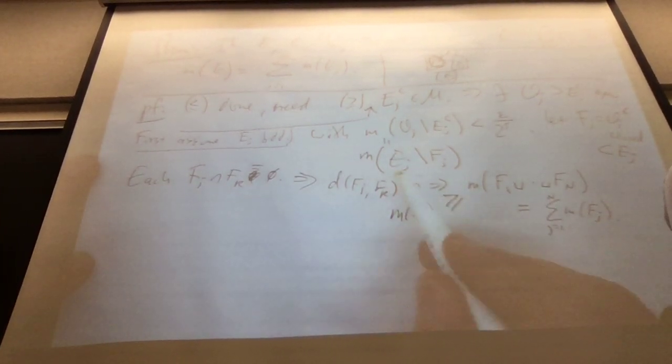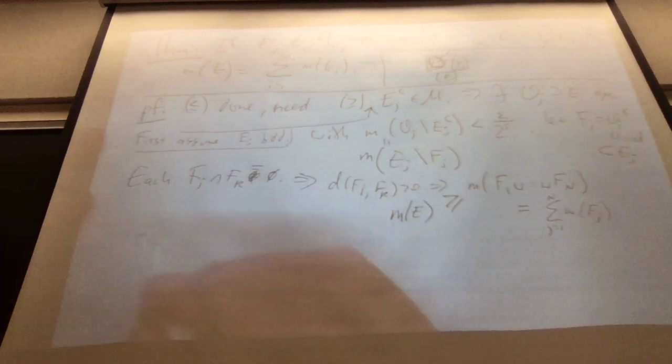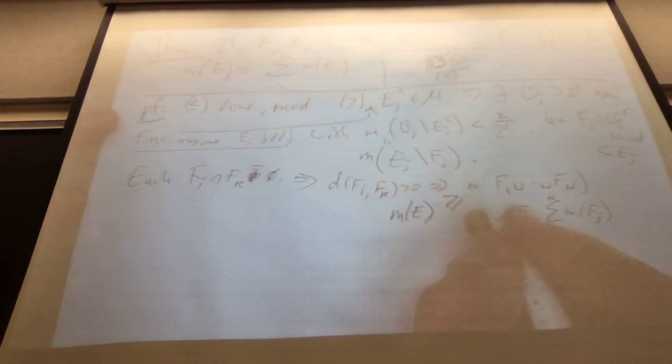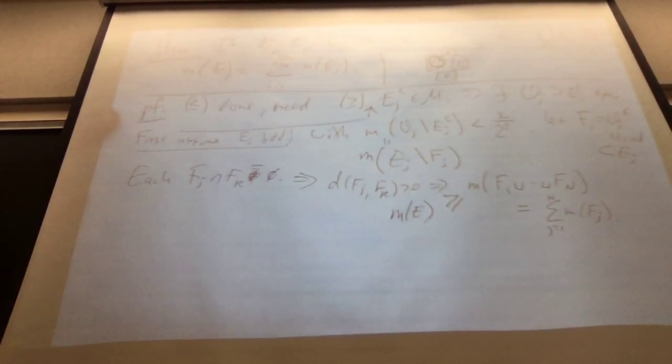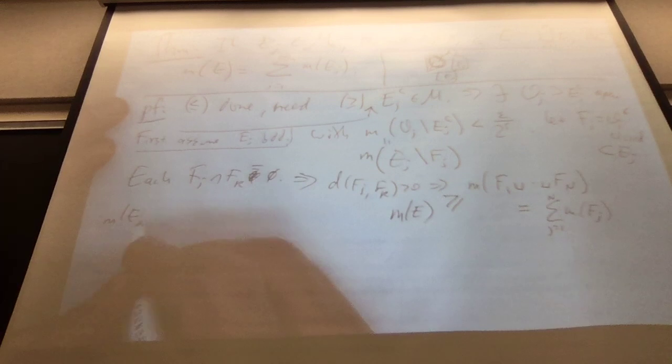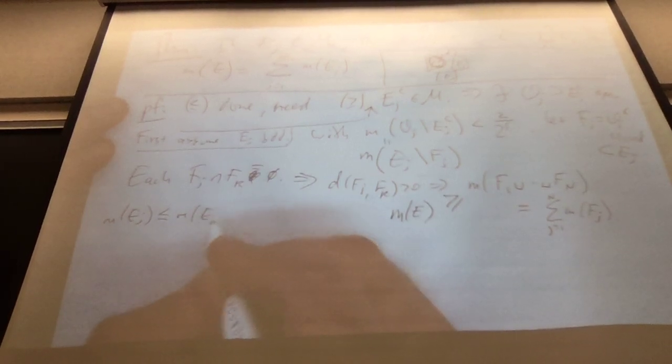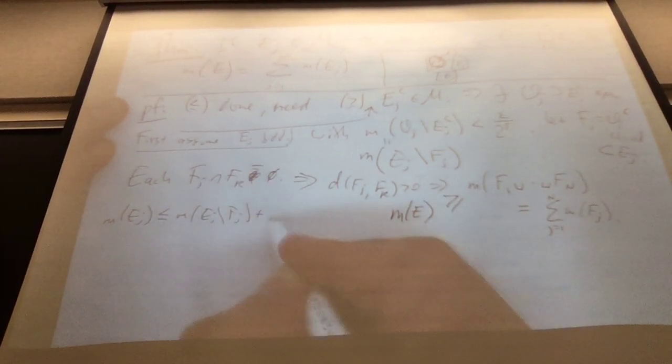On the other hand, what we also have is that EJ is EJ take away FJ plus FJ. The measure of EJ, well, I don't know that it's equal to, but it's certainly at most the measure of EJ take away FJ plus the measure of FJ.